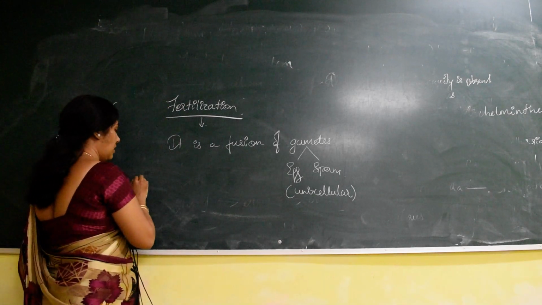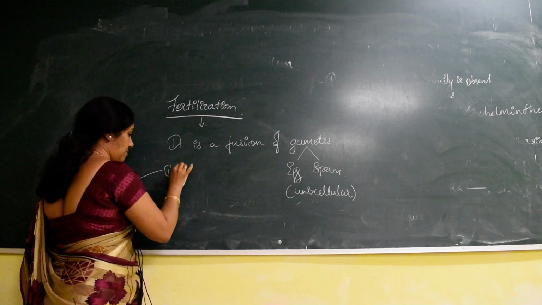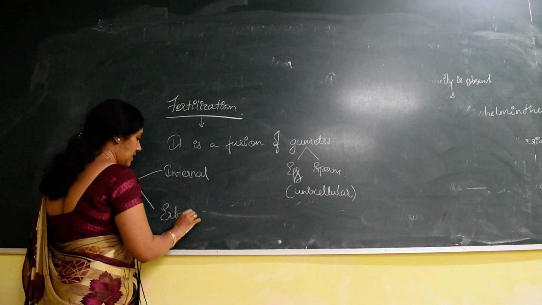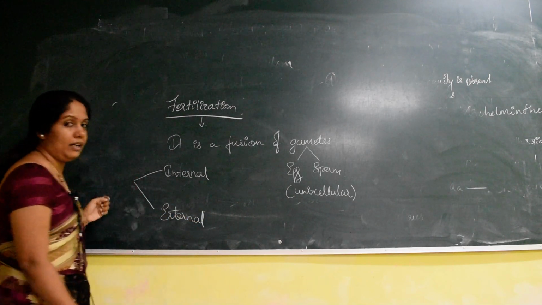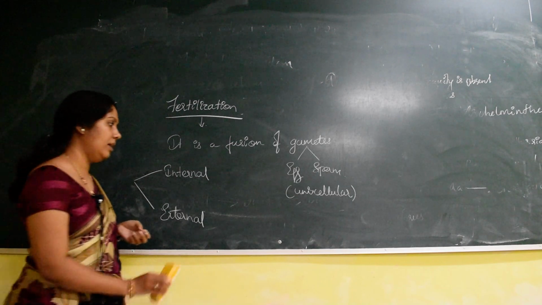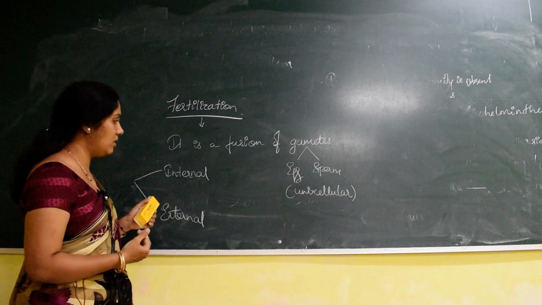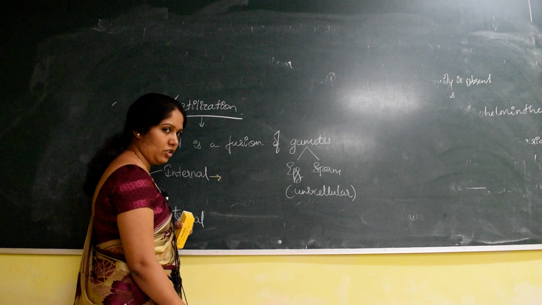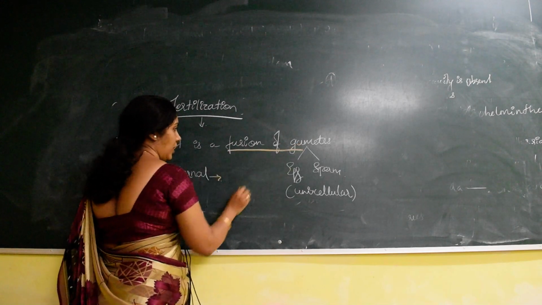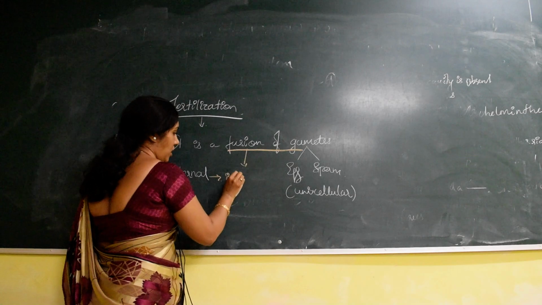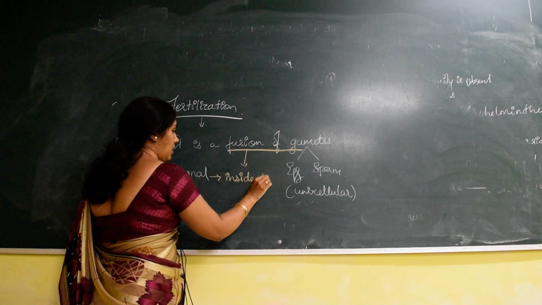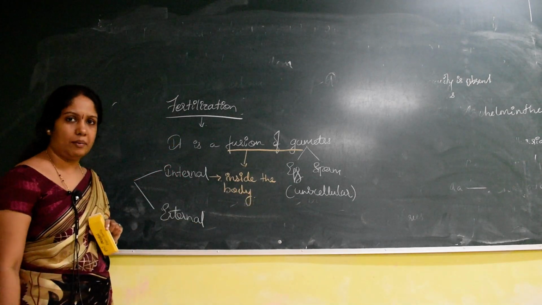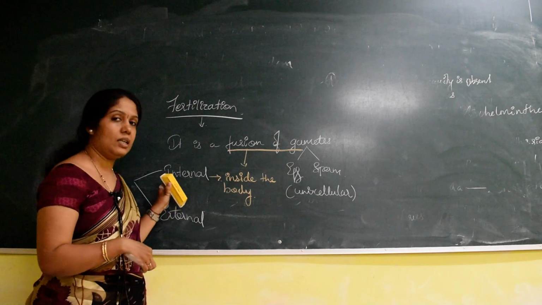Now, fertilization is of two types in the animal kingdom: internal fertilization and external fertilization. So what are internal and external fertilization? Internal fertilization is where the fusion of gametes occurs inside the organism's body. The fusion of male and female gametes, if it occurs inside the organism's body, is internal.